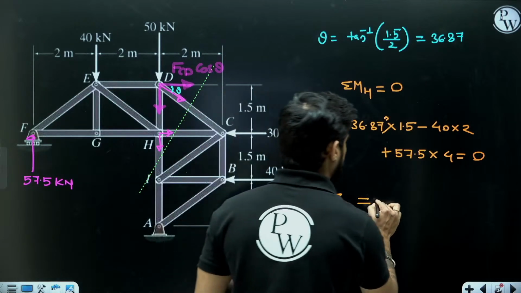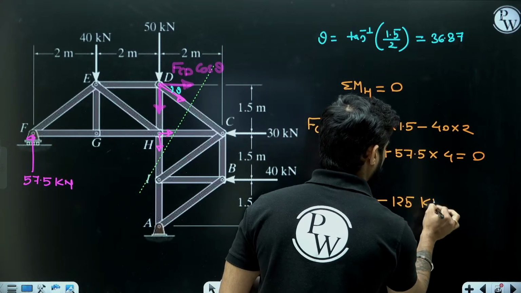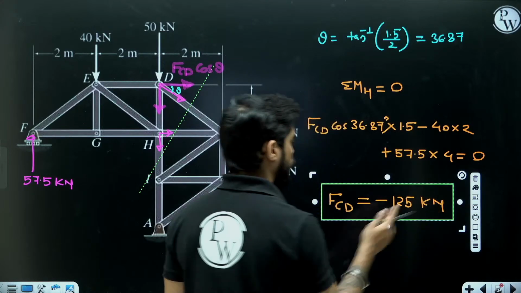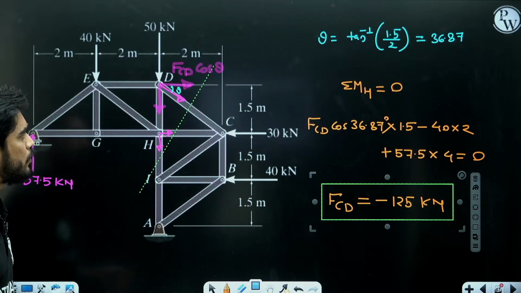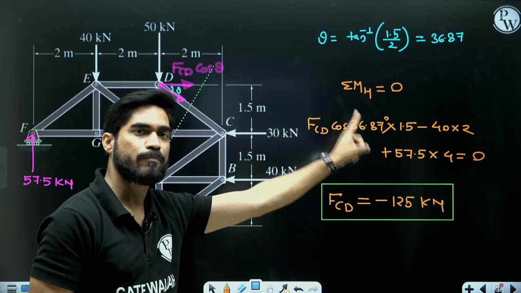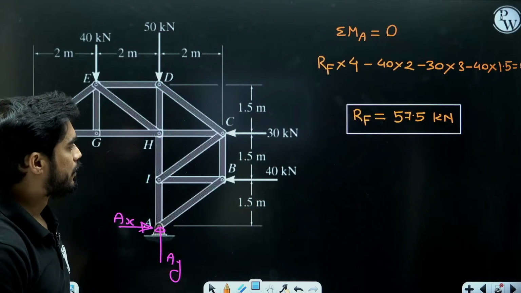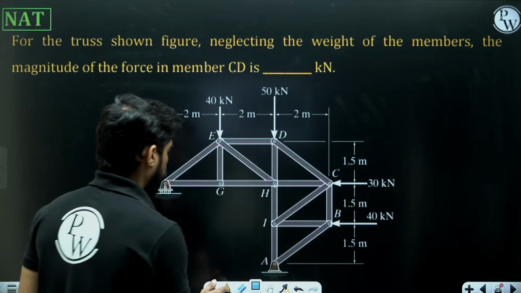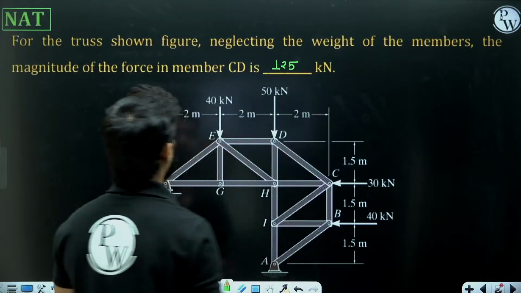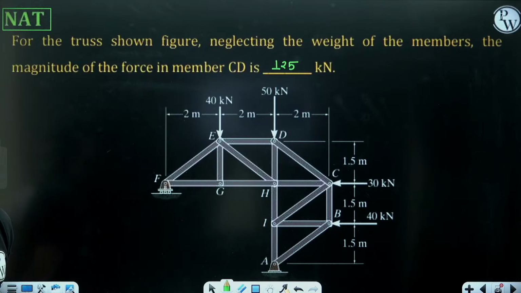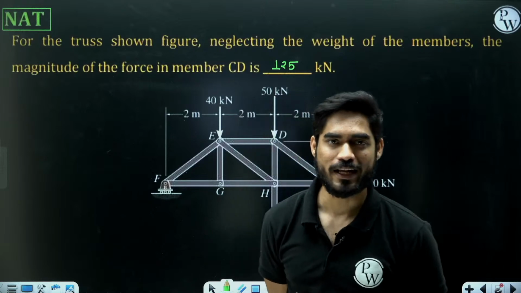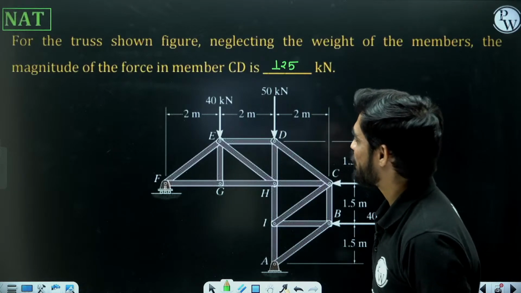Minus 125 kilonewton. The negative sign indicates that my assumption is wrong. I have assumed the force to be tensile and I am getting a negative answer, which means the force must be compressive. So the magnitude of force in member CD will be 125 kilonewton. So this was the problem from truss.